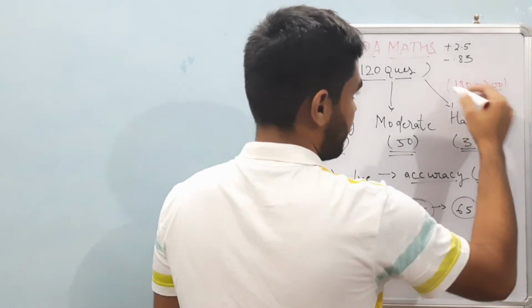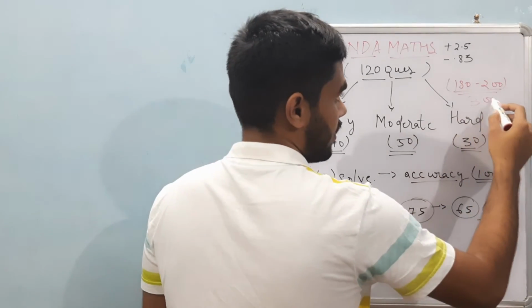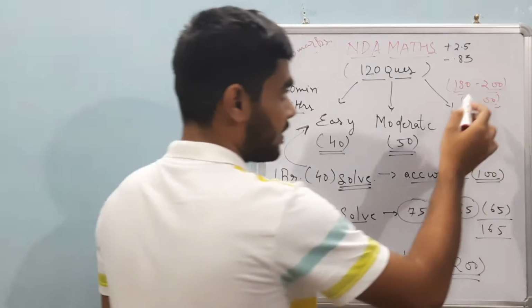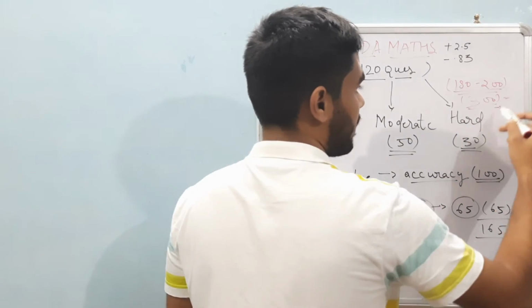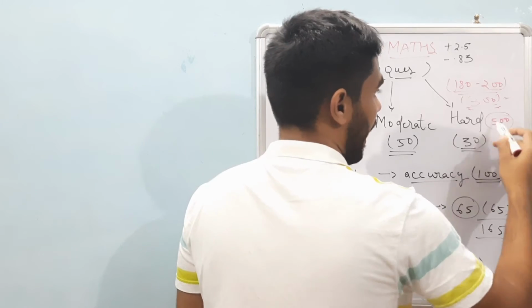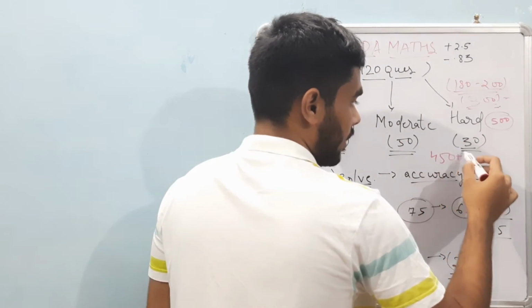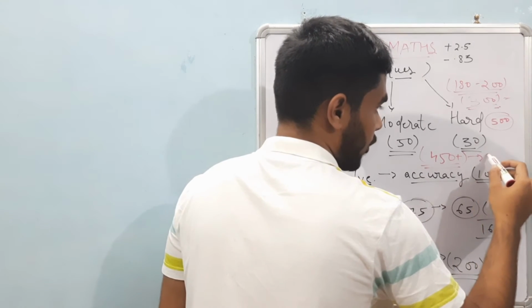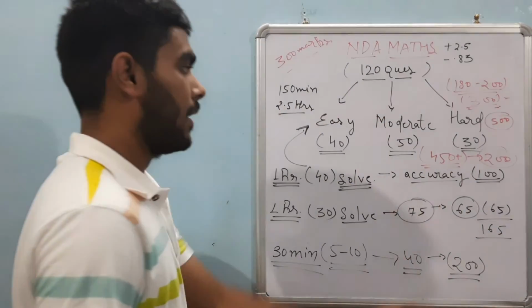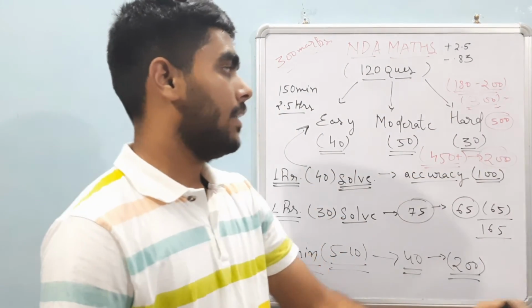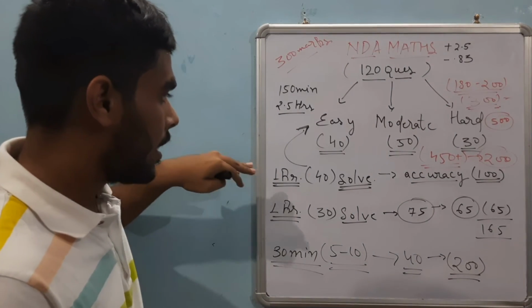Because if you get 200 marks in this and, suppose, 300 marks in GAT (I will tell the GAT execution strategy in the next video), then the total is 500 marks. And in NDA, if you are getting 450 plus, then you will be in the top 200, and if you are getting 500, that is pretty good. So I have told you that in the first hour you have to do a complete sanitization of the paper,